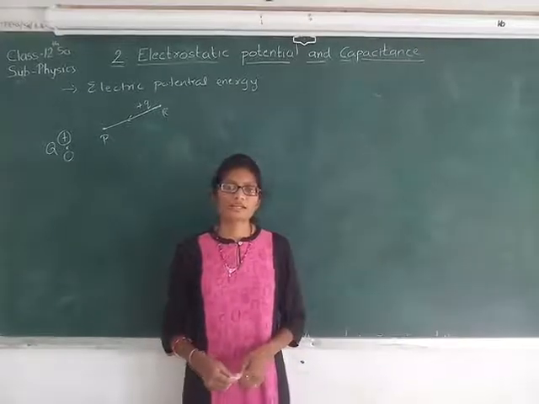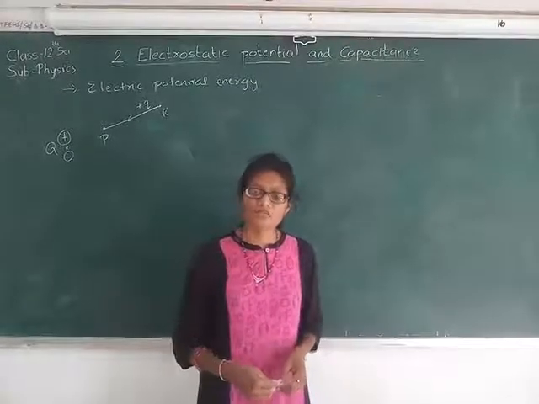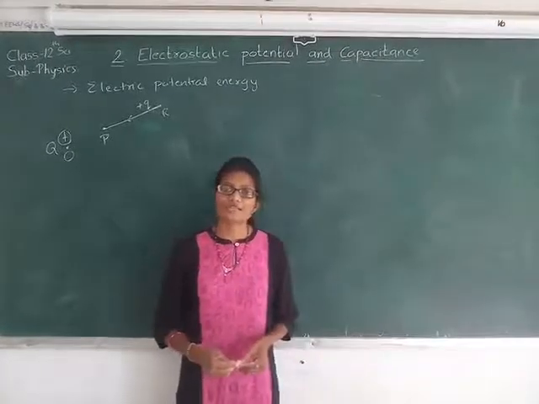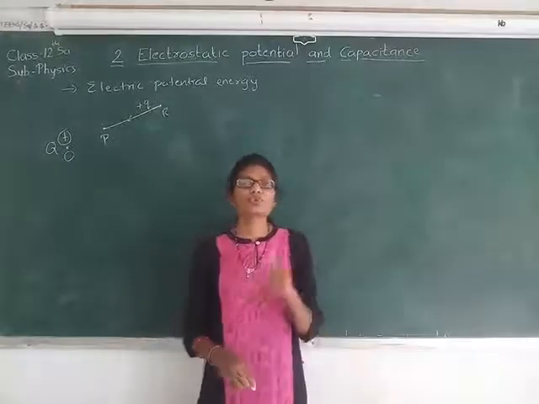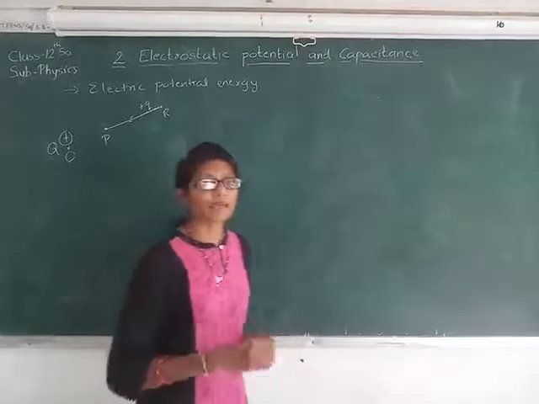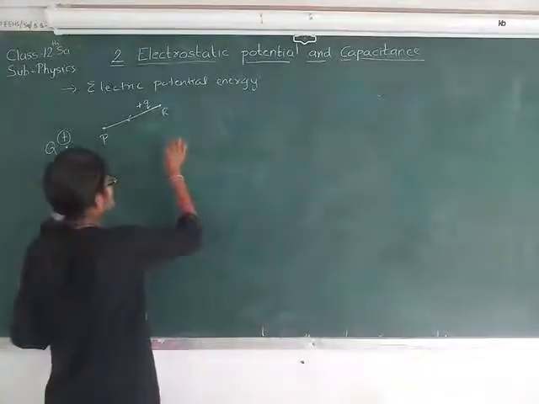So we have seen that electrostatic potential energy is nothing but work done by the external force against the electric field to bring the charge from infinity to a point in the electric field, and this work done is stored in the form of potential energy.